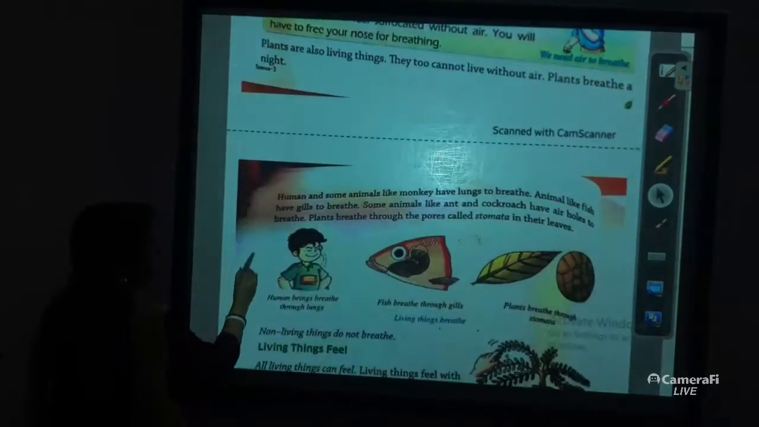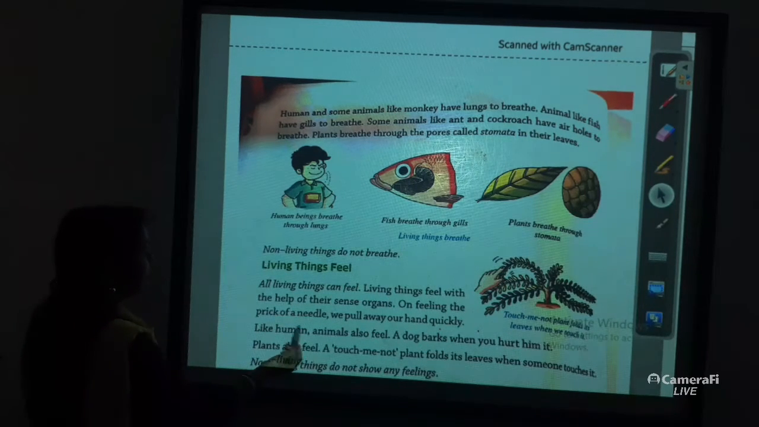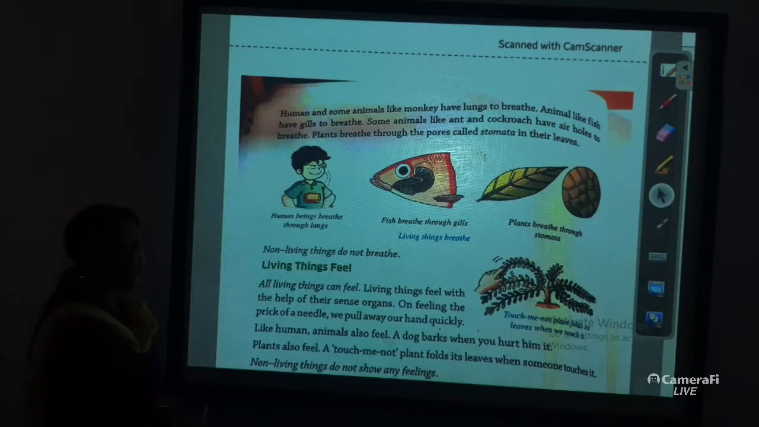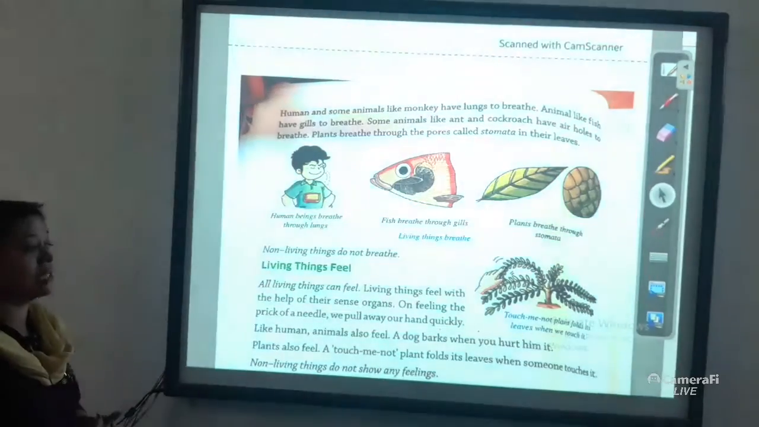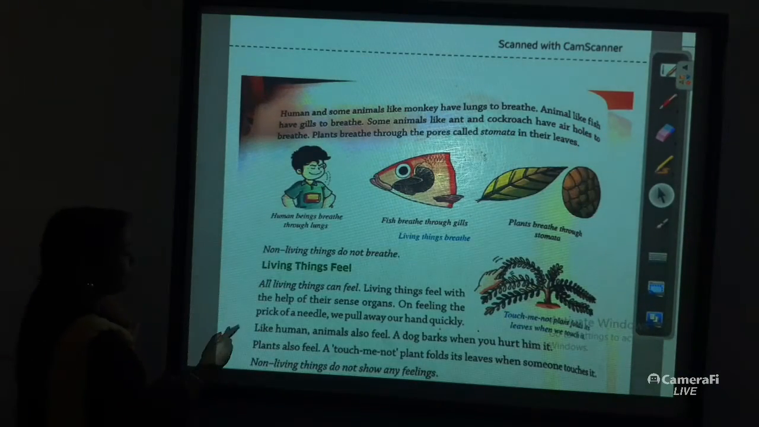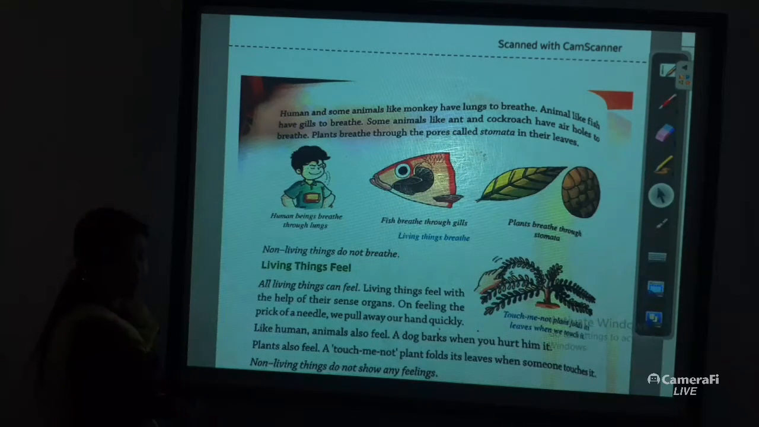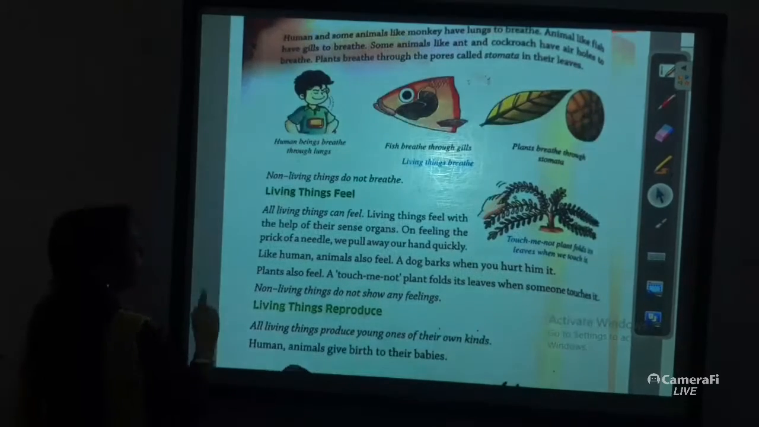The next feature is that living things feel. All living things can feel. Living things feel with the help of their sense organs. All living things have sense organs, and that's why we can feel. On feeling the prick of a needle, we pull away our hand quickly because we feel pain.